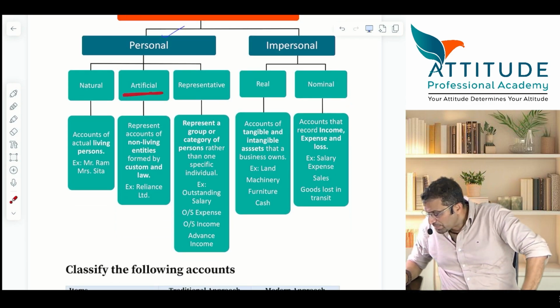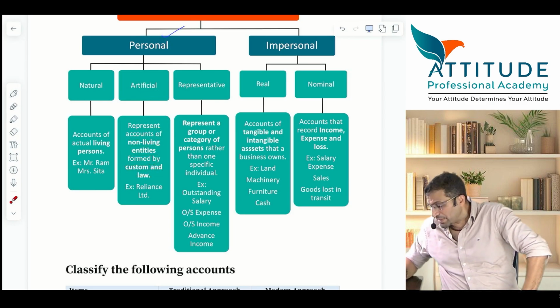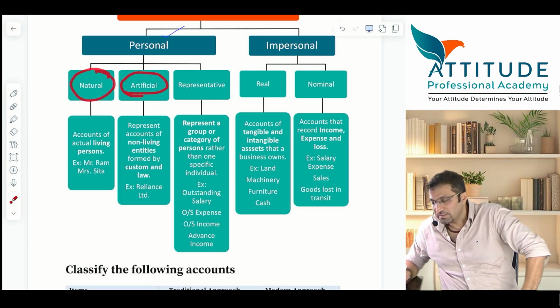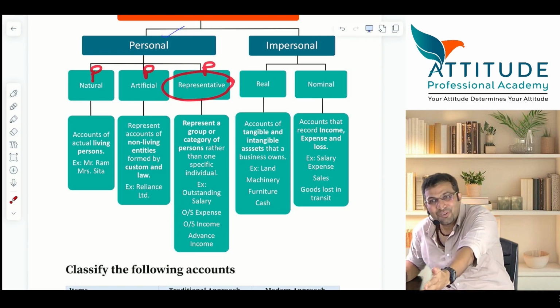So artificial person represents accounts of non-living entities formed by custom or law. Examples: Reliance Limited, Infosys Limited, Tata Motors, DMart, all these are artificial persons. This is also a personal account. This is personal. This is personal. This is also personal. Representative accounts, which we have already done, now.